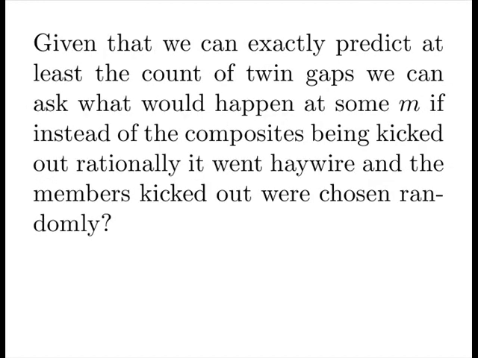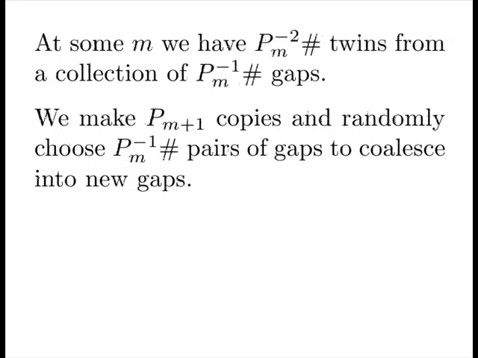Now we start a section we call the daemon. Given that we can exactly predict at least a count of twin gaps, we can ask what would happen at some m if instead of the composites being kicked out rationally, it went haywire and the members were chosen at random. At some m, we have our second minor primordial set of twins from a collection of our first primordial set of gaps.